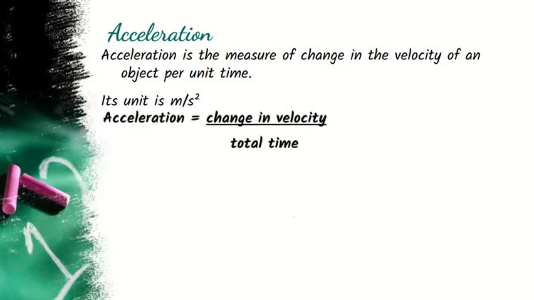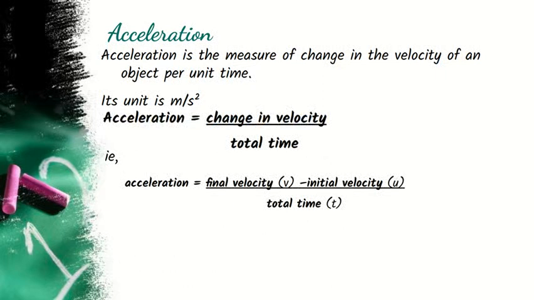Acceleration is change in velocity by total time. So we can say that acceleration is the final velocity minus the initial velocity divided by the time taken. That means final velocity is represented by v, initial velocity by u, and time by t. So acceleration a is equal to (v minus u) by t.